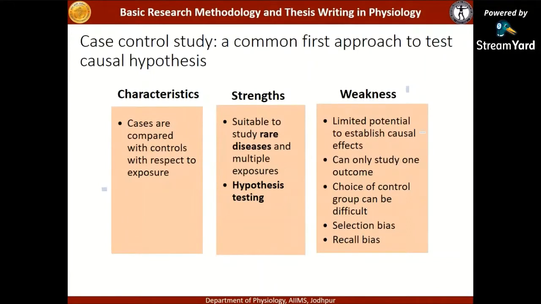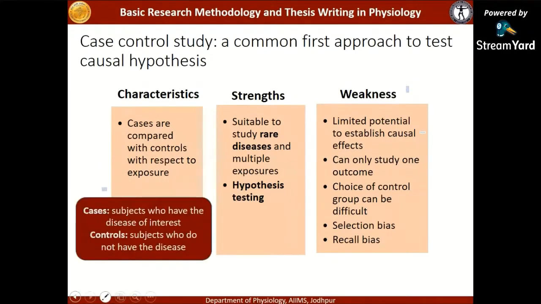For your thesis, for your research, the most common design which you encounter will be the case control type of study. These are a common first approach to test the causal hypothesis. Here, the cases are compared with controls with respect to the exposure. So what are cases and what are controls?